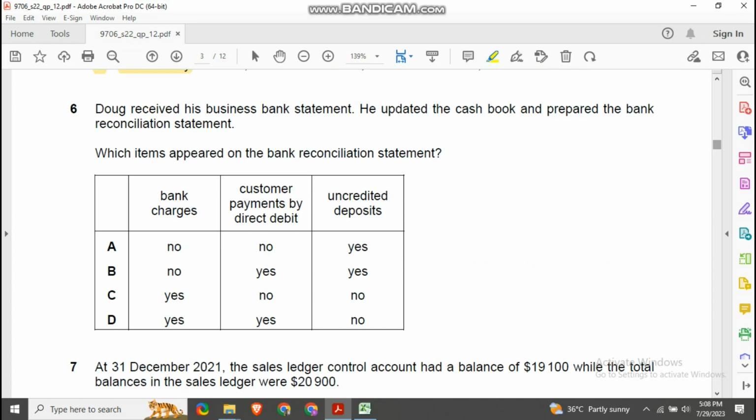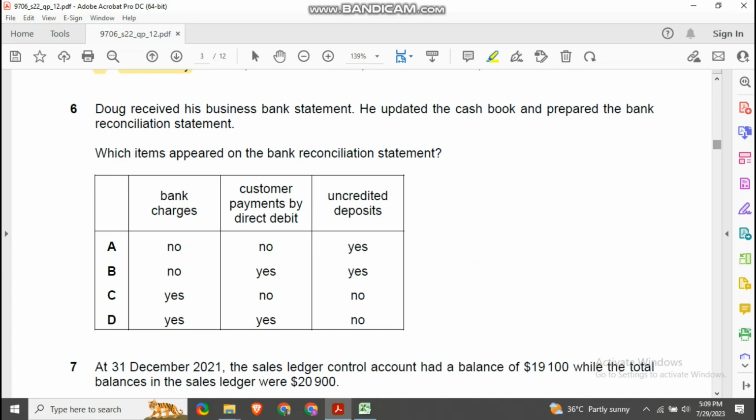Next question, number 6. Dog received his business bank statement. He updated the cash book and prepared the bank reconciliation statement. So he received the bank statement and then he updated his cash book from that bank statement and prepared a reconciliation. Which items appear on the bank reconciliation statement?